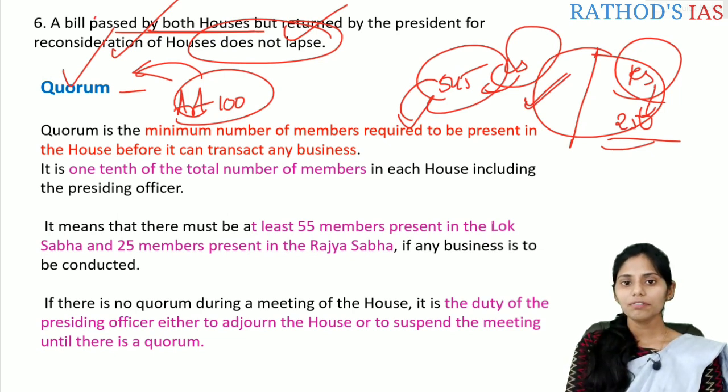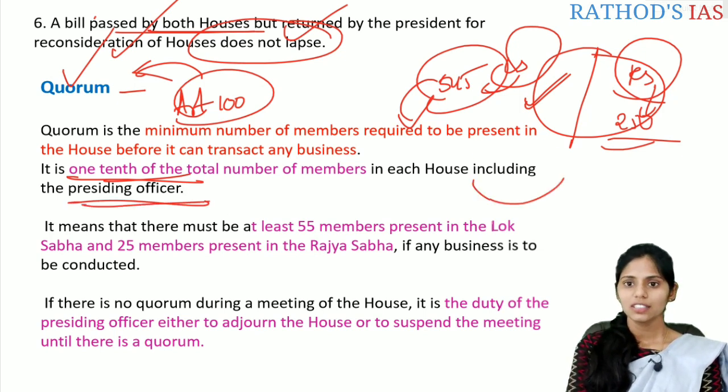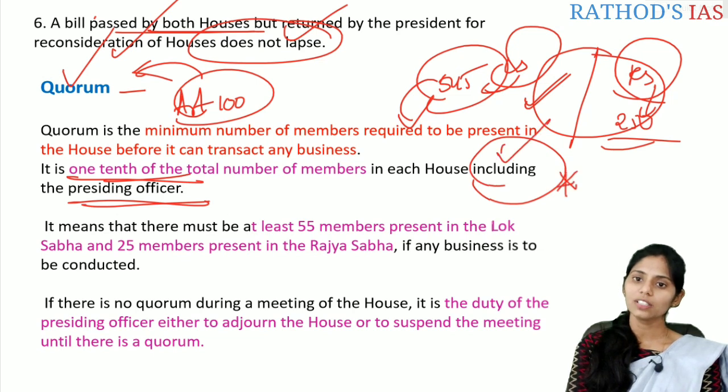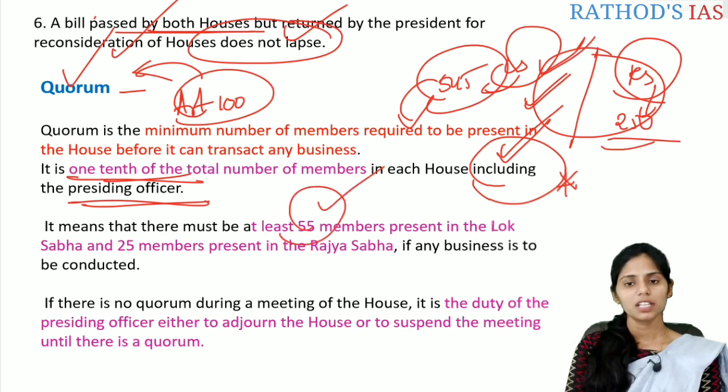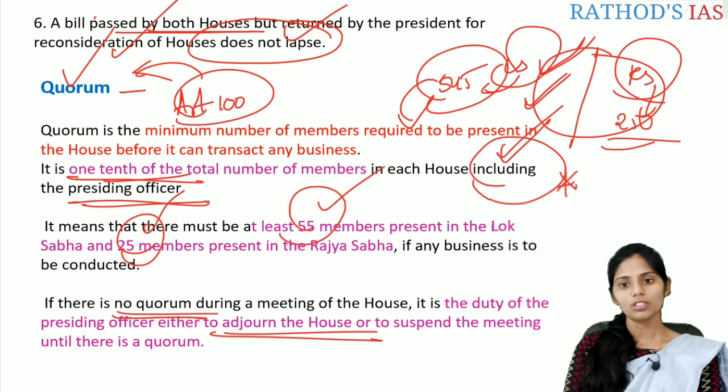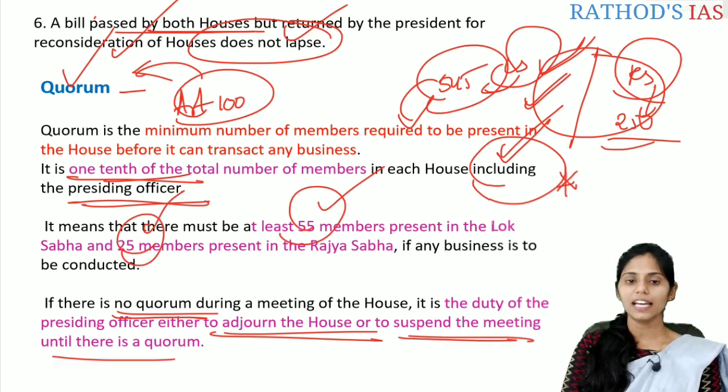Normally it is 1/10 of the total members of the house, including the presiding officer. This word is very important, that is, including the presiding officer. So if you see, in the Lok Sabha it is about 55 members and in the Rajya Sabha normally 25 members. And if there is no quorum during the meeting of the house, then it is the duty of the presiding officer either to adjourn the house or to suspend the meeting until there is a quorum.